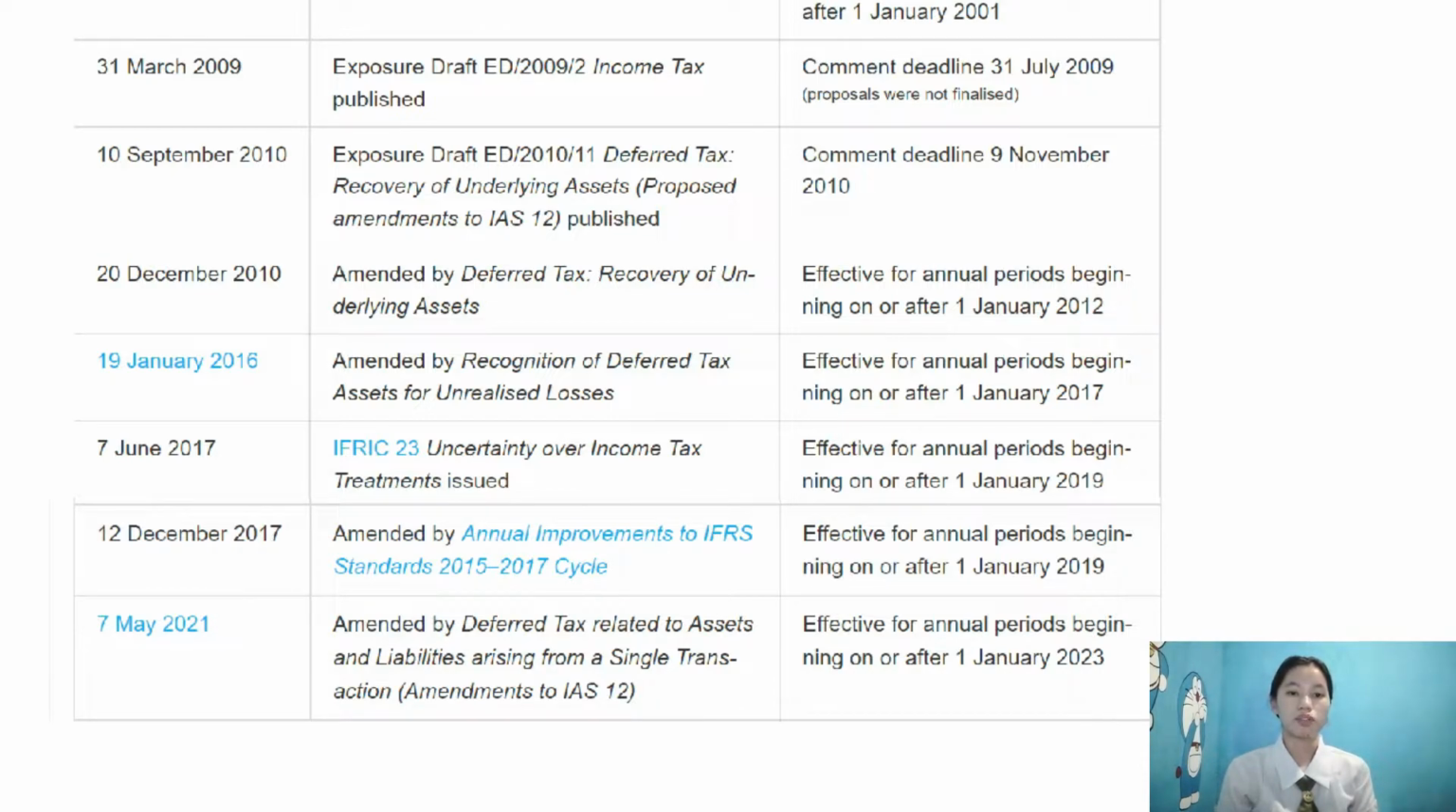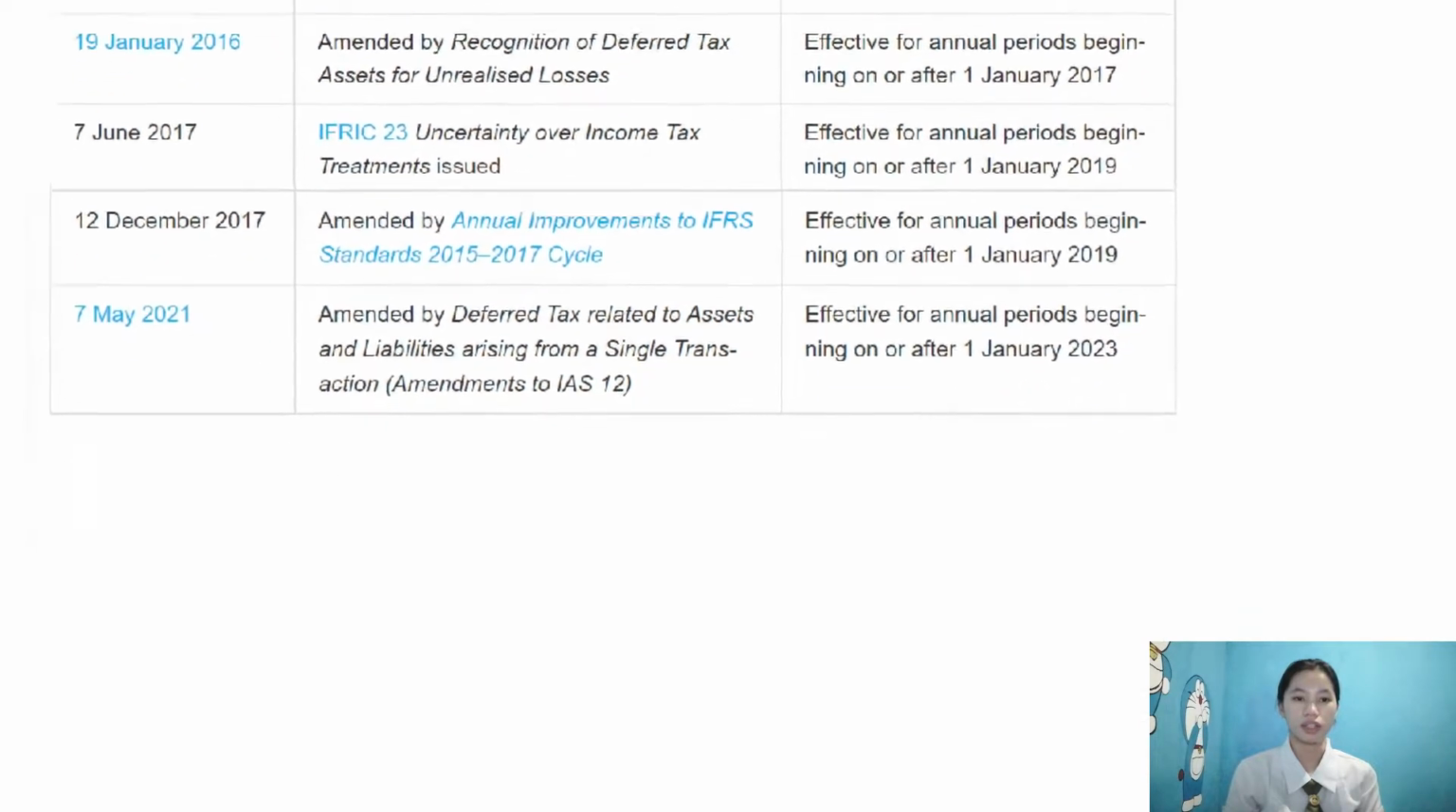On December 12, 2017, Annual Improvements to IFRS Standards 2015 to 2017 cycle, effective for annual periods beginning on or after January 1, 2019. And the current amendment is May 7, 2021, amended by deferred tax related to assets and liabilities arising from a single transaction. It is amendments to IAS-12 effective for annual periods beginning on or after January 1, 2023.